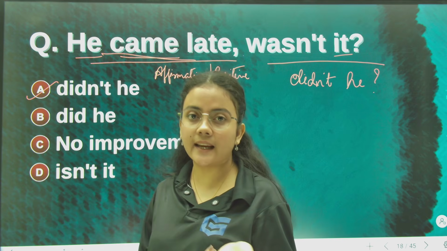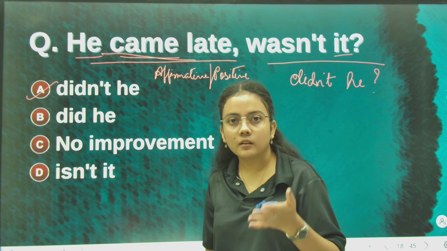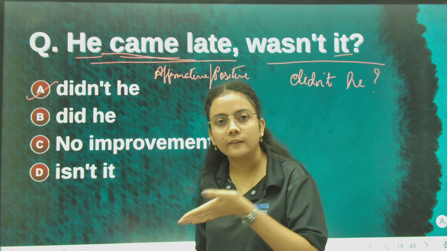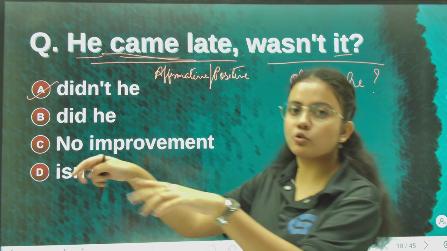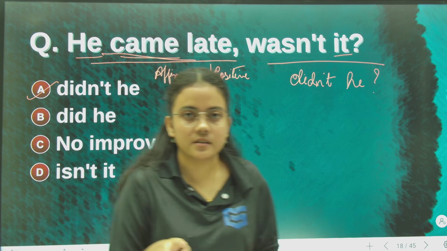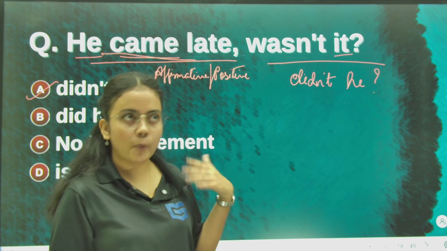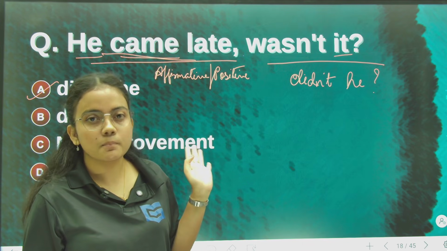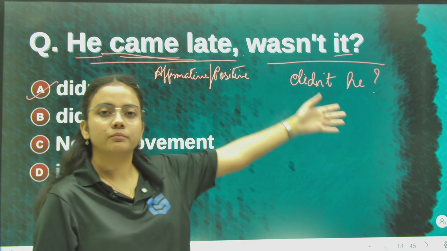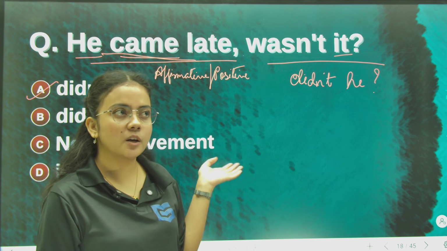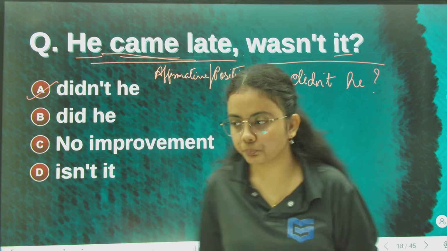he went late. If it is like this, went, goes, then what happens? Went is the past form of go. If it is he went late, that is also an action verb, something you do. So what will we do? He went late is positive, but at the same time it is in the past sense, so what will the question tag be? Didn't he. Okay, for such type of sentences we always use did, not wasn't. That would be wrong.